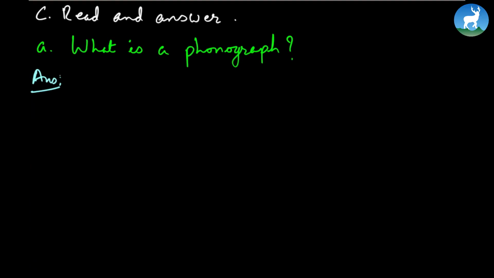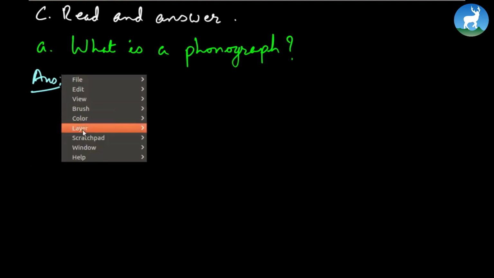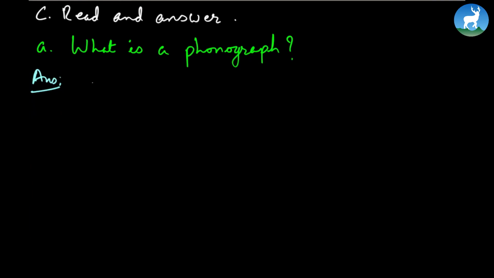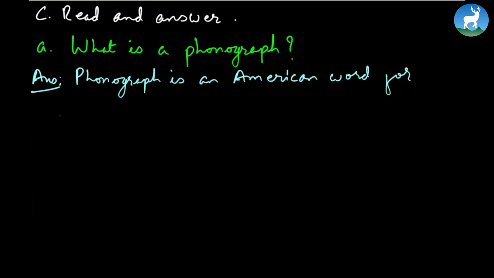Now, we have here question and answer. Read and answer. Number 1, what is a phonograph? It's a very simple answer. If you look at the section under Thomas Alva Edison, you'd come across the answer. I'm just going to do A and B, and C, D you can do as homework. It says a phonograph is an American word for record player. See, the answer is done. And look at number B now.